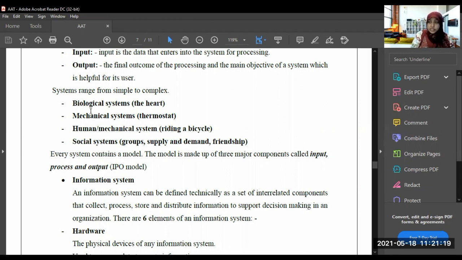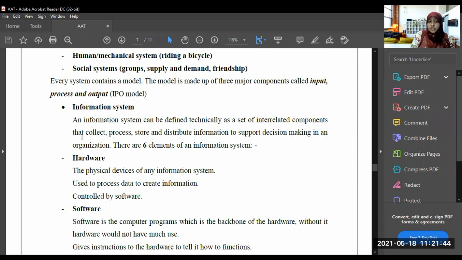In biological systems, mechanical systems, human or mechanical systems, social systems, each and every one of these systems contains three major components, right? There is a model. So what is the model? It is the IPO model. IPO model means what? Input, process, output model.